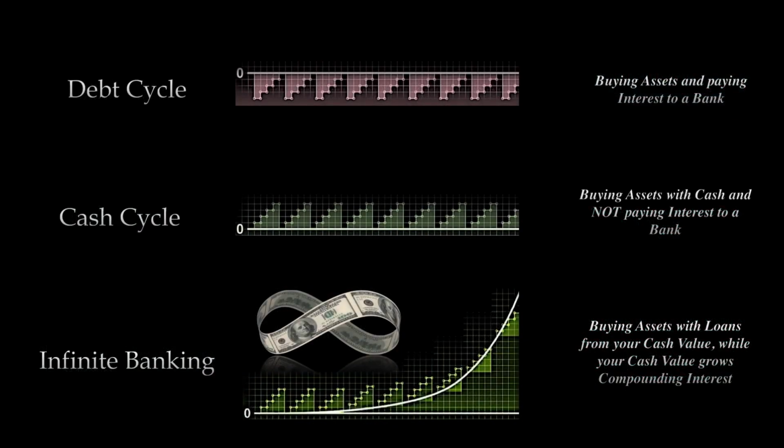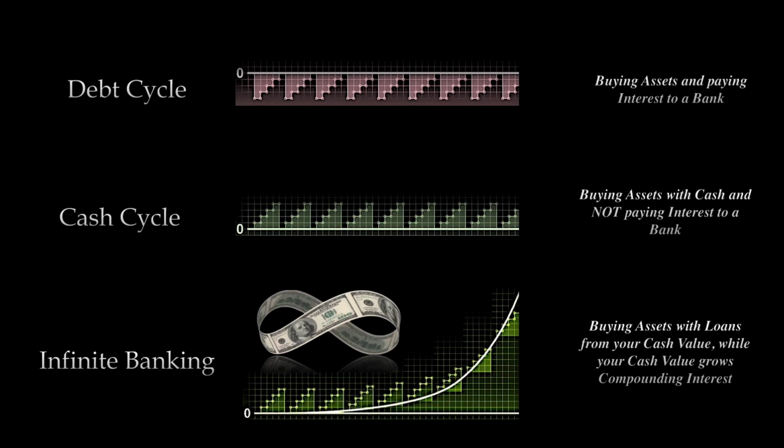The purpose of this concept is to make your money perform multiple functions at the same time. Here are 3 ways people buy assets. The first one is called the debt cycle. A person borrows from a third-party lender to buy an asset, and makes payments until the debt is paid off.